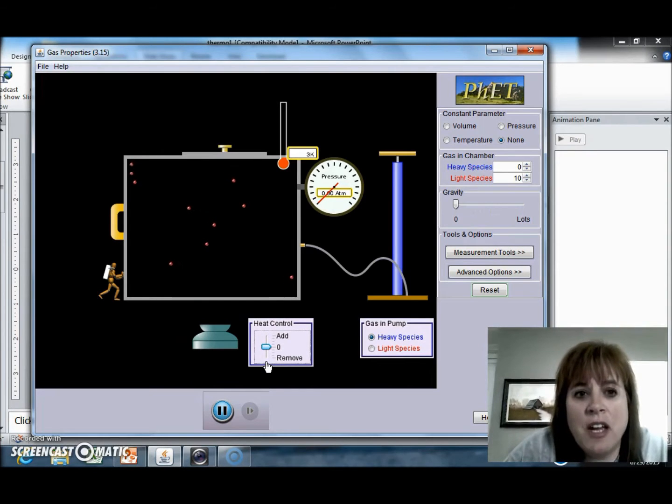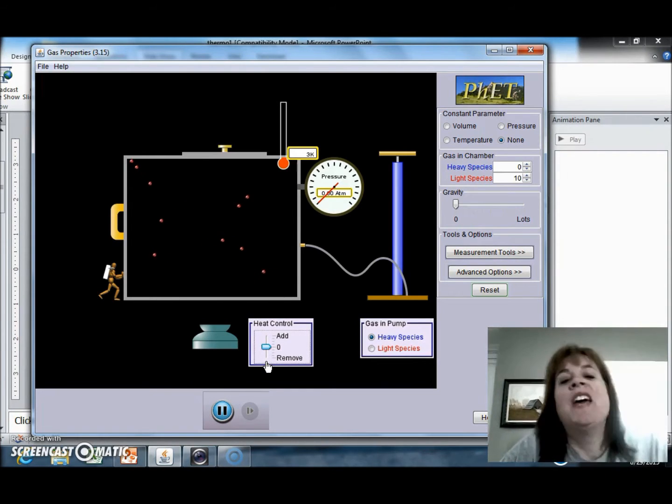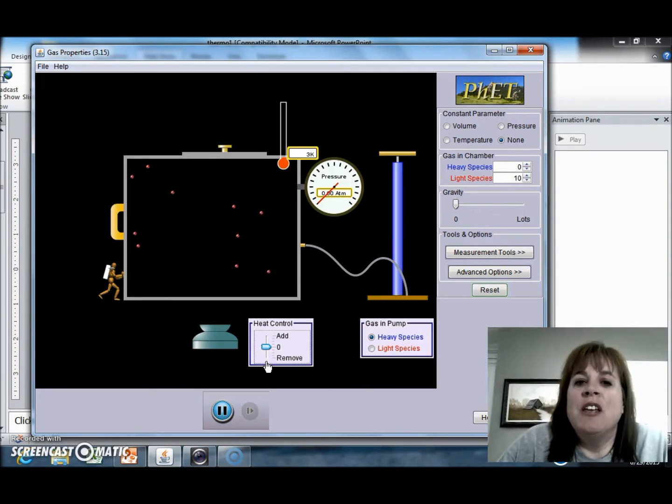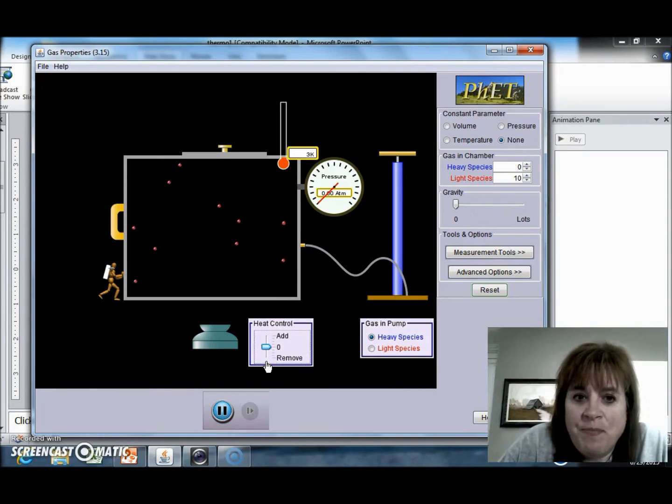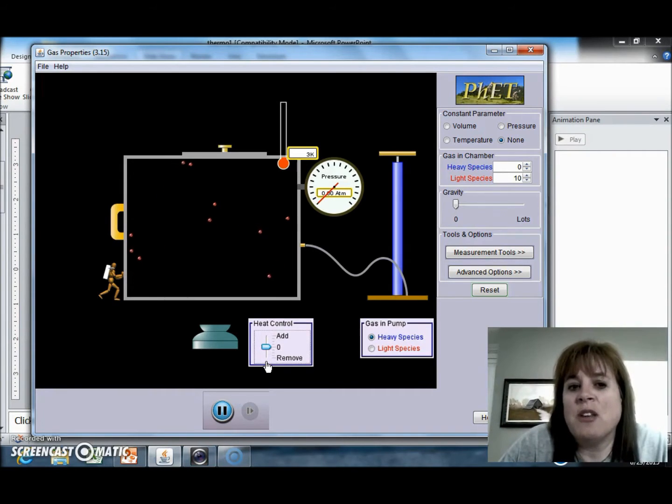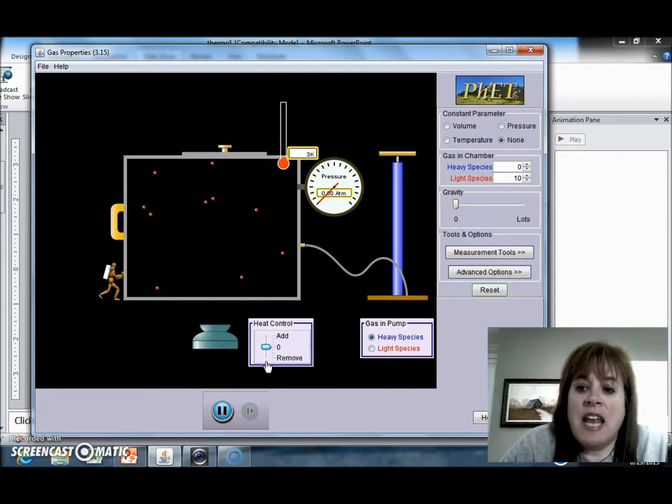Now they're going very slow. And notice that the temperature is very low. Now this temperature gauge is reading in Kelvin, which is the temperature scale that we will be using in this unit. So heat can add energy to a system and increase its kinetic energy, but we measure that kinetic energy through measuring the temperature of the system.